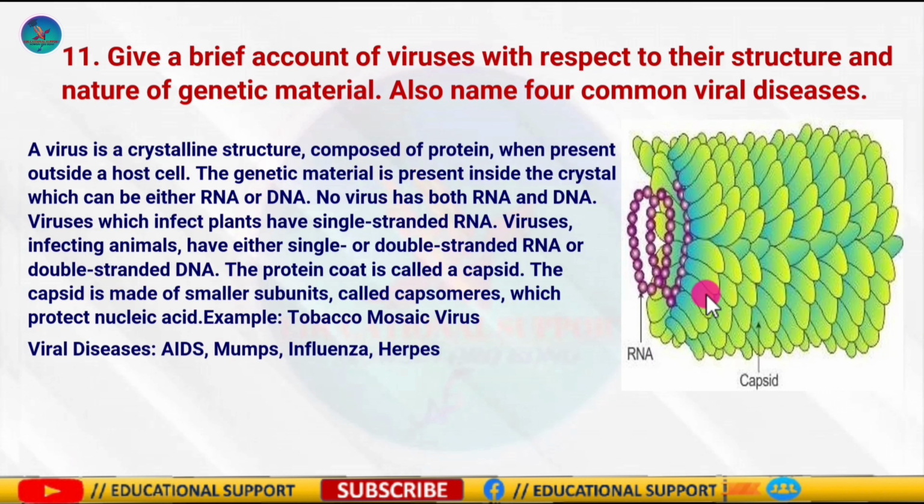Viruses that infect plants have single-stranded RNA, while those that infect animals have single or double-stranded DNA or RNA. The capsid is their protein coat, which is made up of small subunits known as capsomeres and which protects the nucleic acid. The common viral diseases are influenza, AIDS, herpes, mumps, rabies, etc.